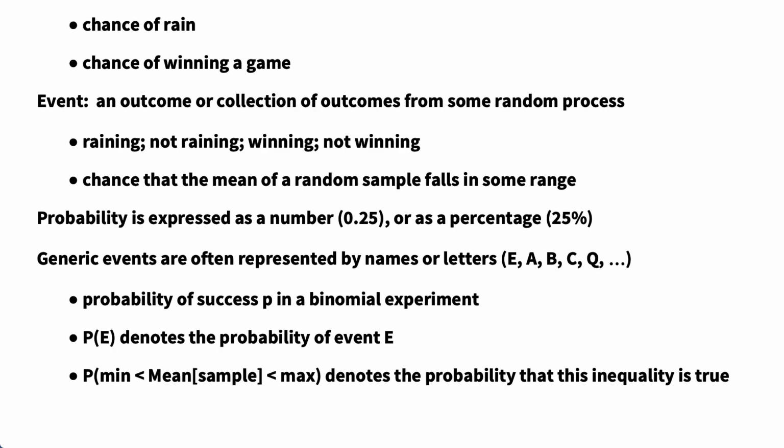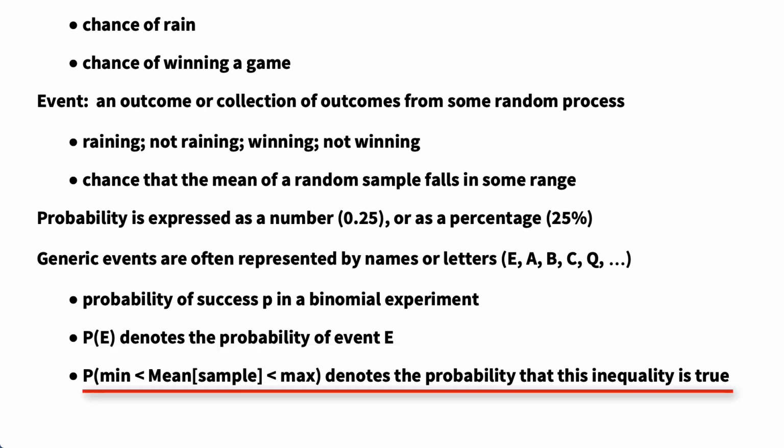In equations, events are commonly denoted by variables like E or A or B or other letters. Probability is typically represented using the letter P, as in the chance of success is P, or with uppercase P followed by something in parentheses, as in P with E enclosed in parentheses to denote the probability of some event E, or P of inequality to denote the probability that the inequality is true.